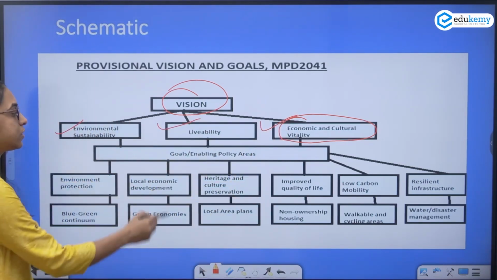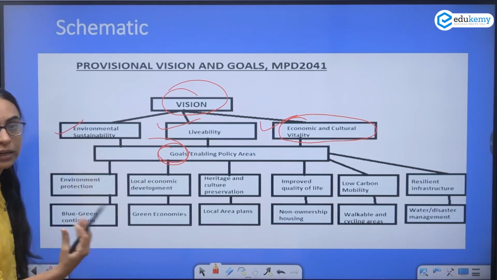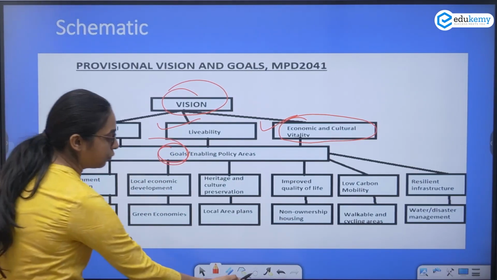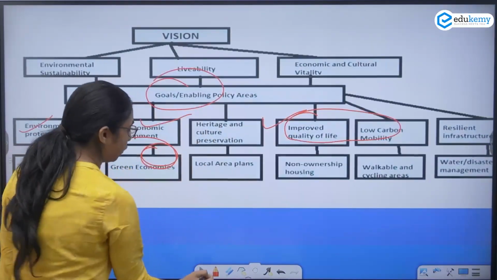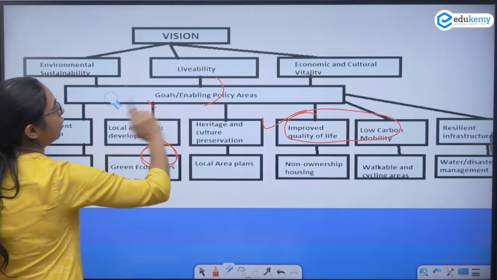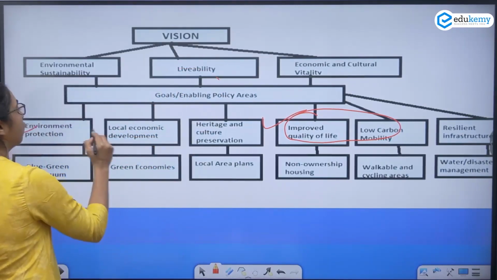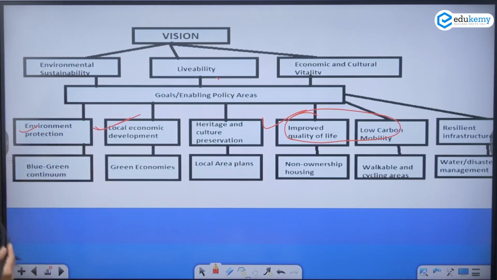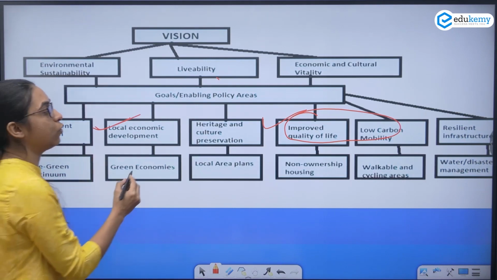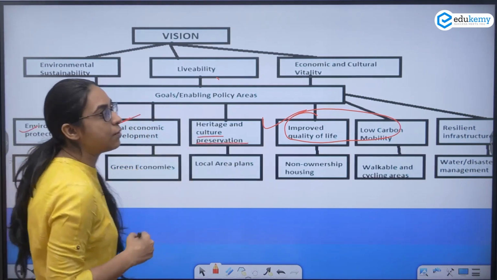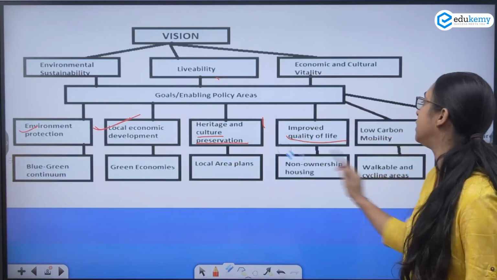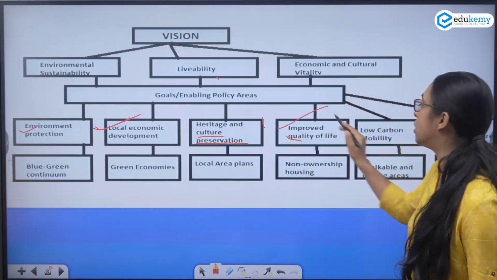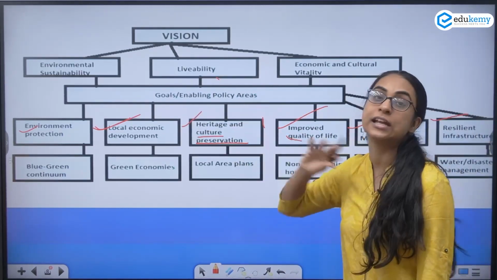And what are the goals? The goals that we'll have to target: we'll have to mention environmental protection, because environmental sustainability can only come through environmental protection. Then we'll have to go for local economic development. For economic development, you'll have to go for local economic development. You'll have to go for heritage and cultural preservation, improved quality of life, low carbon mobility, and disaster resilient infrastructure. These are a few terms that you can use across the settlement answers.